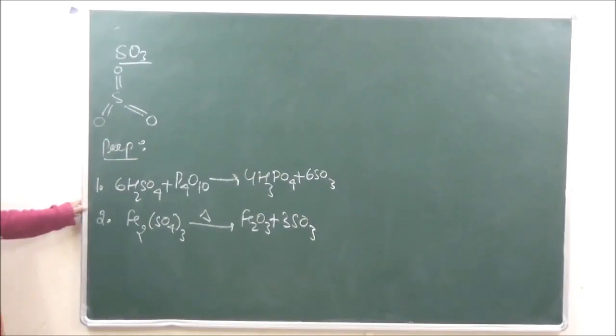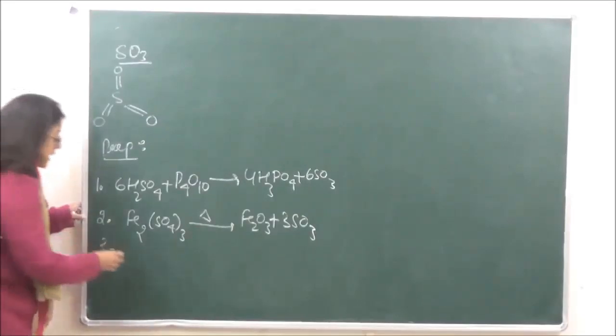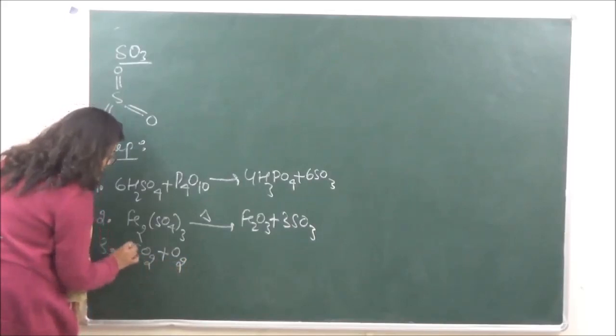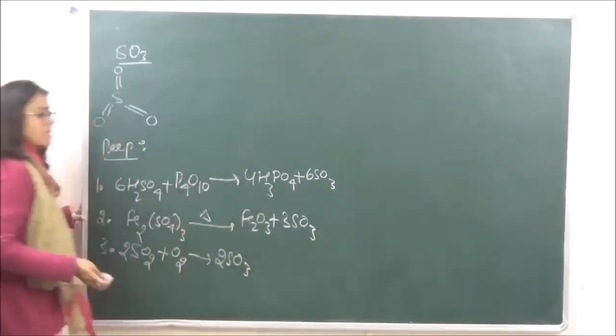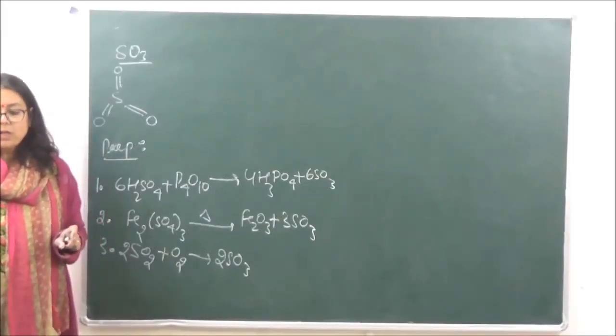Then it can also be prepared by oxidation of sulfur dioxide. So we have sulfur dioxide plus oxygen to give us sulfur trioxide. So these are a few methods of preparation.